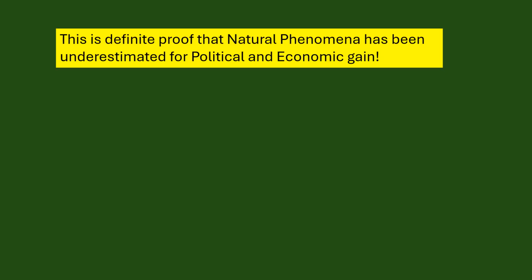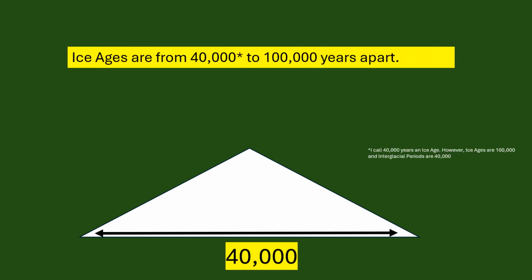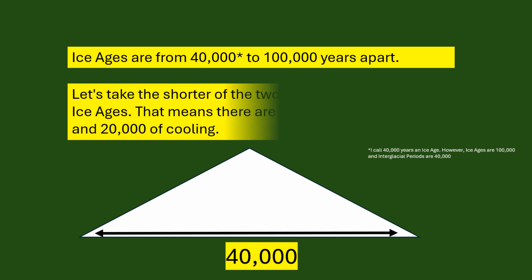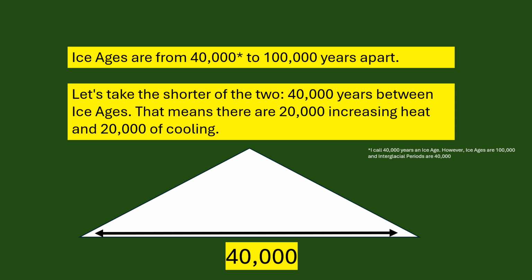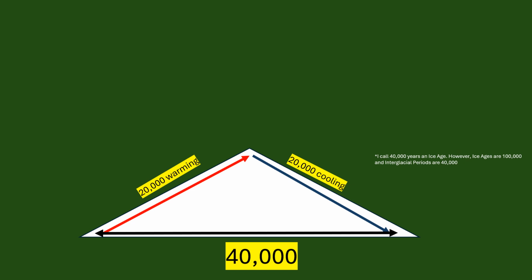The following is definite proof that natural phenomena has been underestimated for political and economic gain. Now, I've always been told that ice ages were 40,000 years apart because of the wobble and the tilt and whatever of the Earth. However, I've seen some that say 100,000. But let's just use 40,000, the lesser of the two. So 40,000 years between ice ages. That means there are 20,000 years of increasing heat and 20,000 years of cooling. I'm a numbers guy, so this comes easy to me, but I try to make it as simple as I can so that you can understand it.